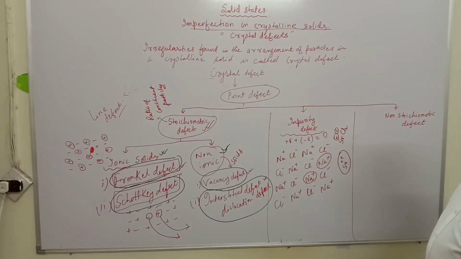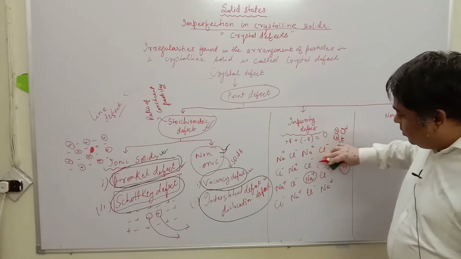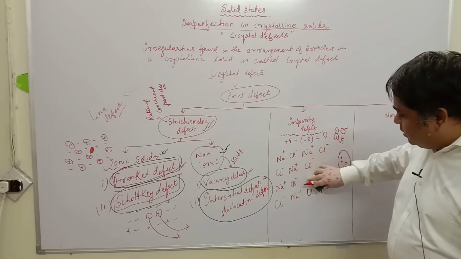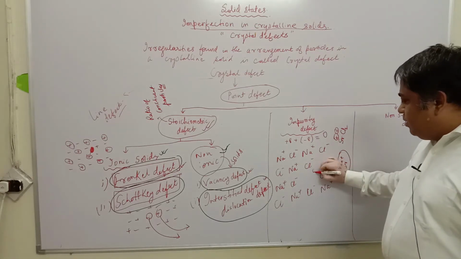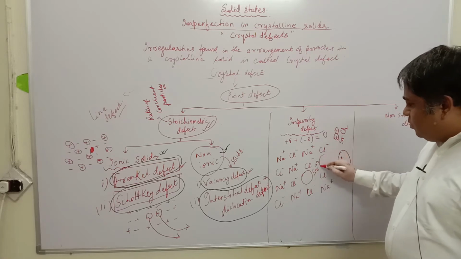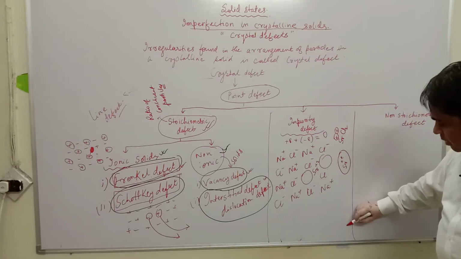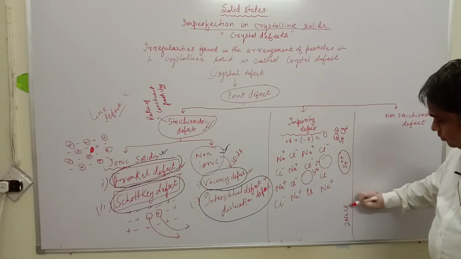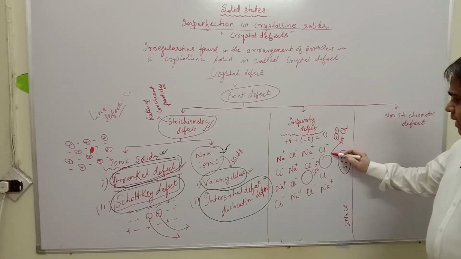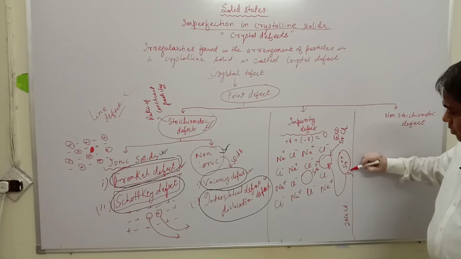So 2 sodium atoms can get displaced and one strontium can take its place somewhere here. And those 2 sodium atoms can become 2 NaCl. So strontium enters here as an impurity.